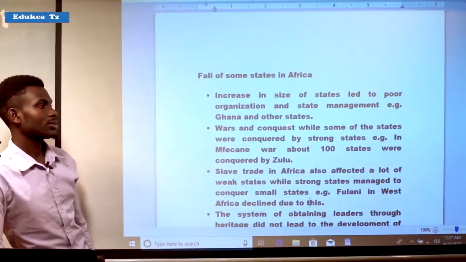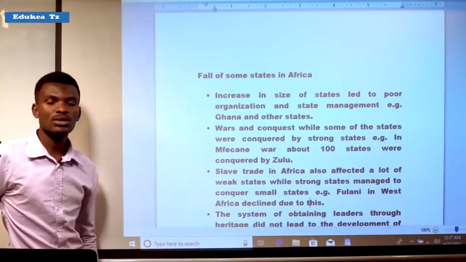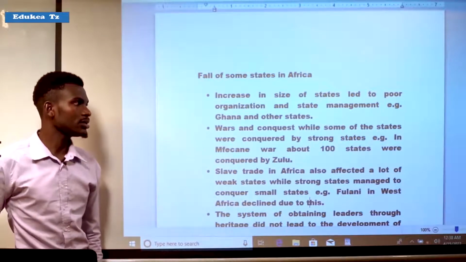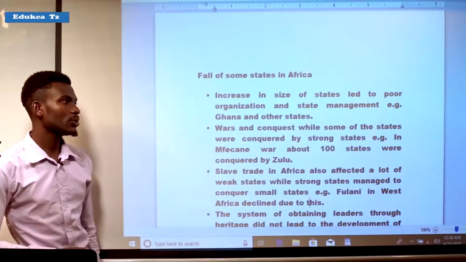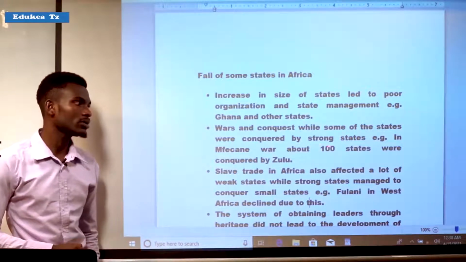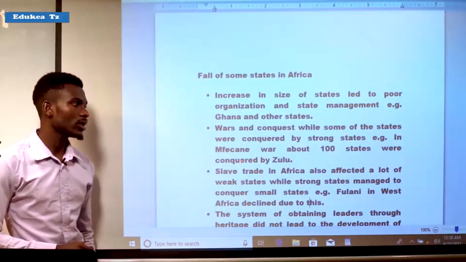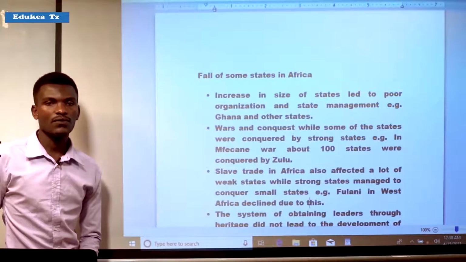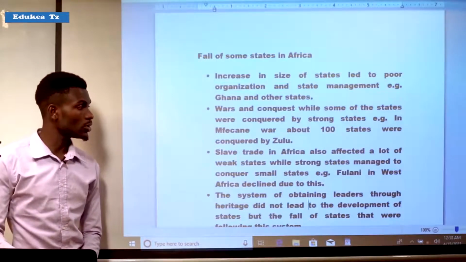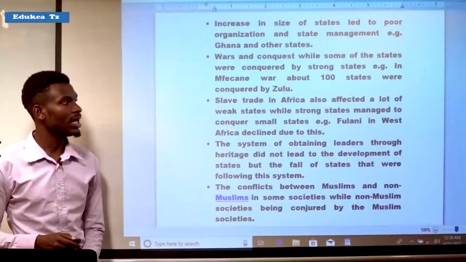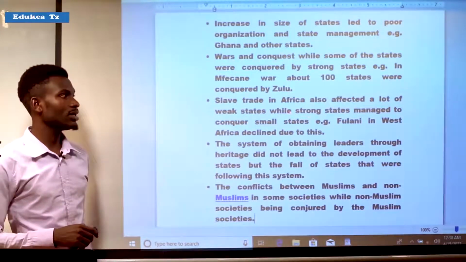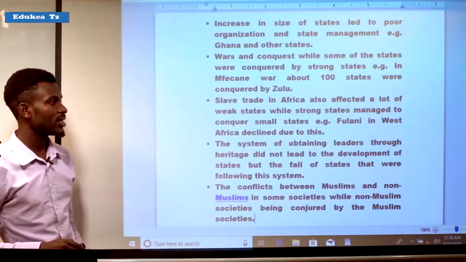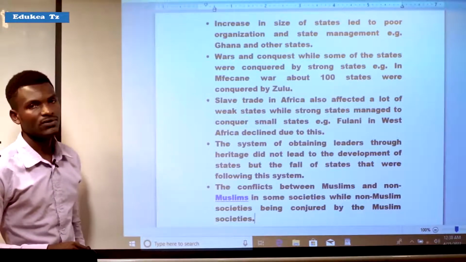Also, wars and conquest. It means that wars and conquest were another factor that led to the decline of the states, as some of the states were conquered by strong states. For example, in the Mfecane War, about 100 states were conquered by the Zulu, so that led to the collapse or decline of states. But also, the slave trade in Africa affected a lot of weak states, while strong states managed to conquer smaller states. For example, the Fulani in West Africa declined due to the slave trade.